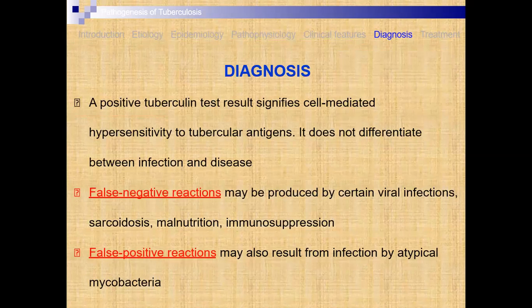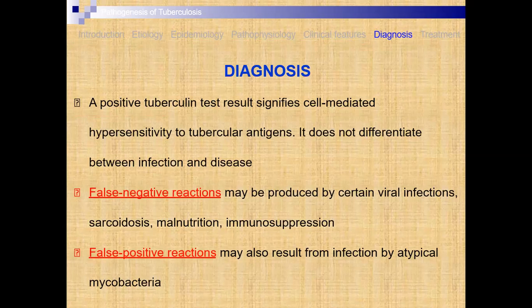A positive tuberculin test results from significant cell-mediated hypersensitivity. How can we say that the test is positive? It is the inflammation at the particular area where the injection is given, so the physician marks this area. Sometimes they take a photograph along with the name of the patient, so that even if the mark vanishes, they can detect this particular portion.